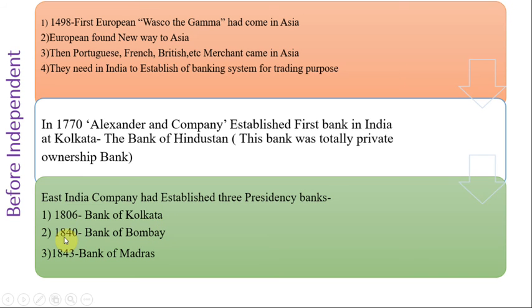The second presidency bank was established in 1840, the Bank of Bombay, located in Bombay. Bombay means Mumbai. And the third presidency bank was established in 1843, the Bank of Madras, located in Chennai. Madras is present-day Chennai. This is the history of banking establishment.